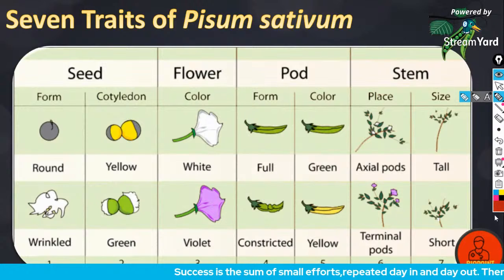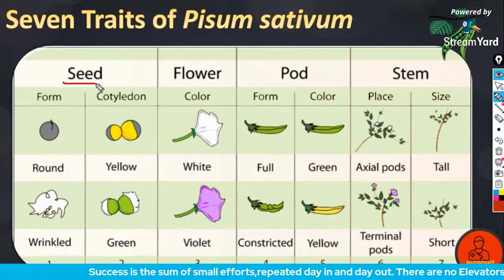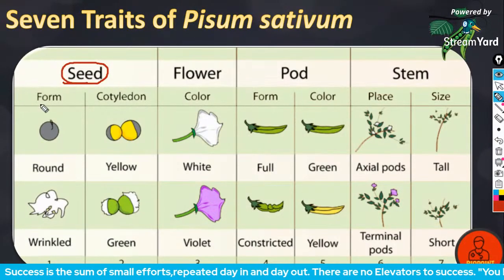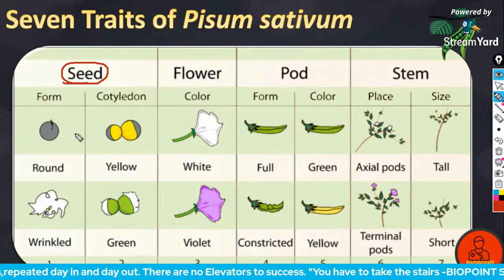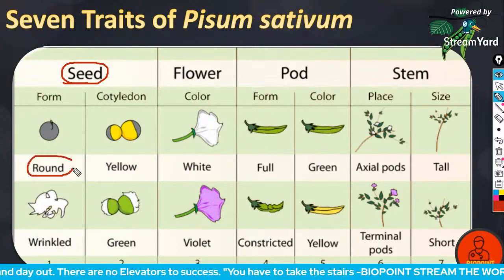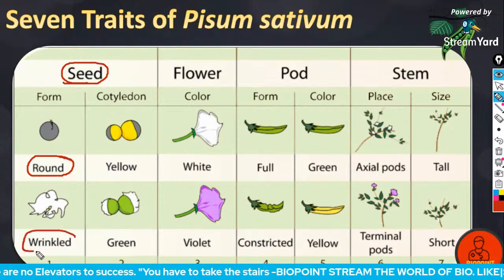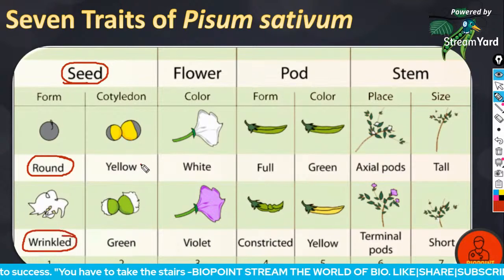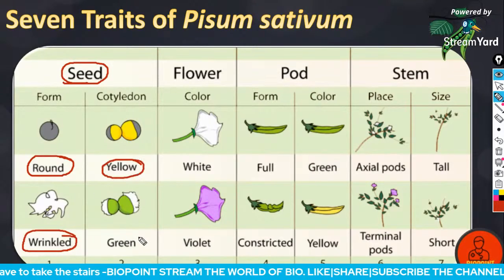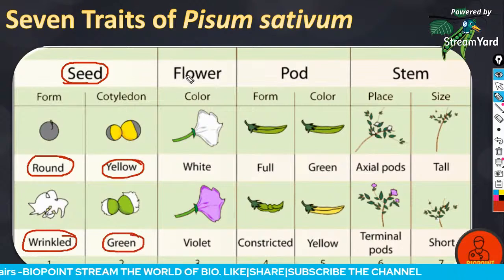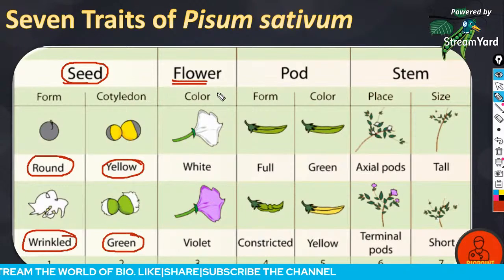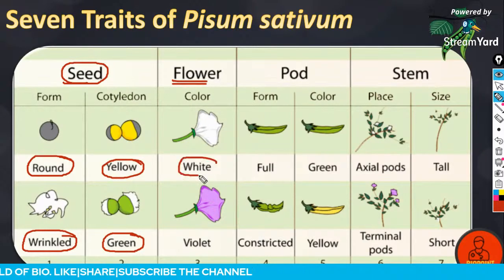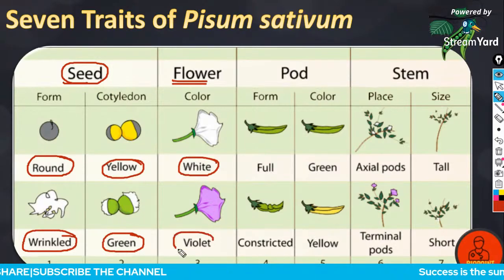I hope it's clear. For seeds, you take the shape of the seed and the color. Seeds can be round, dominant, or wrinkled, recessive. For color, yellow is dominant, green recessive. If you're taking flowers as a criterion, then white is recessive, violet or purple is dominant.